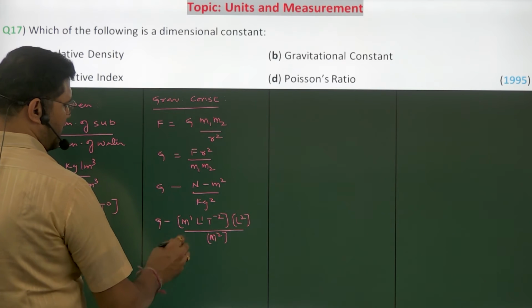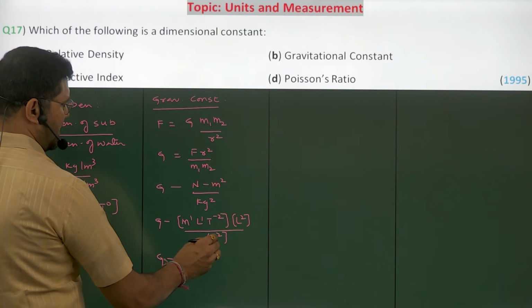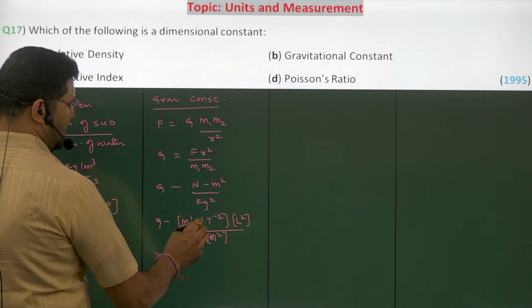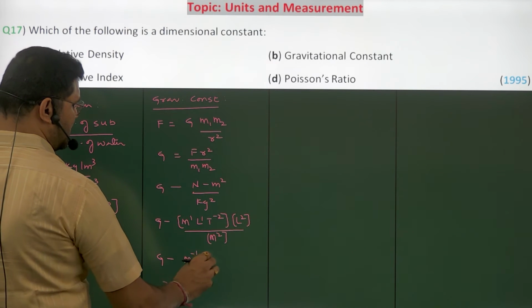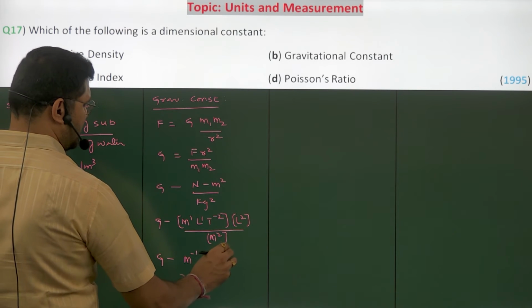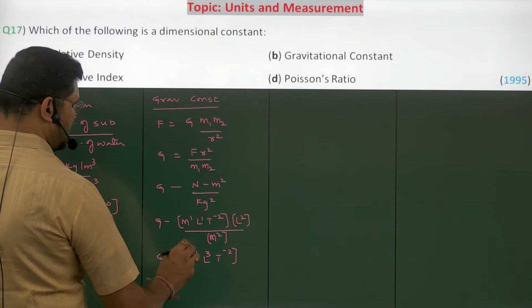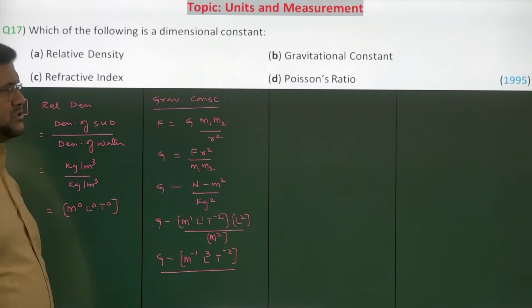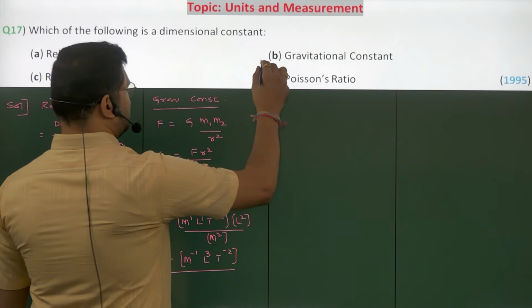So G is M power 1 over M power 2, which makes it M power minus 1, L power 1 times L power 2 gives L power 3, T power minus 2. So here the dimensional formula has not vanished, so that should be the option.